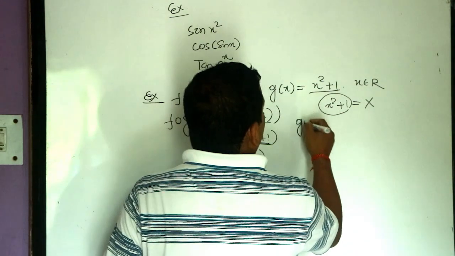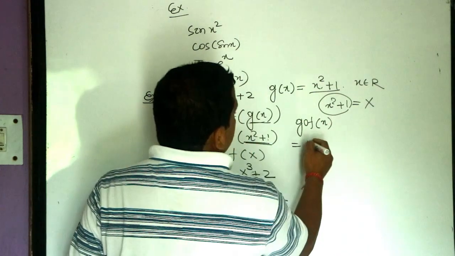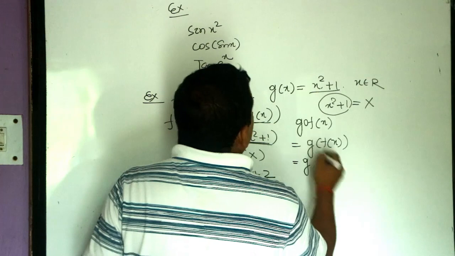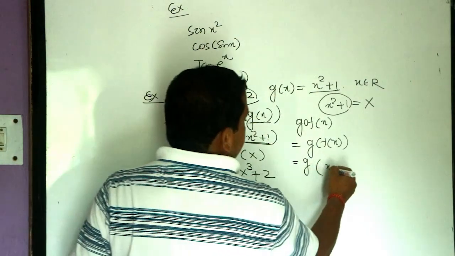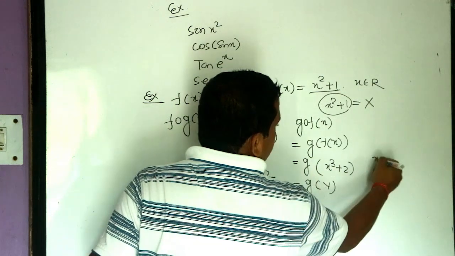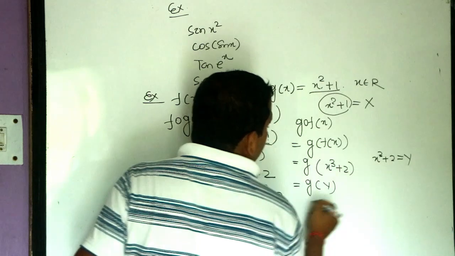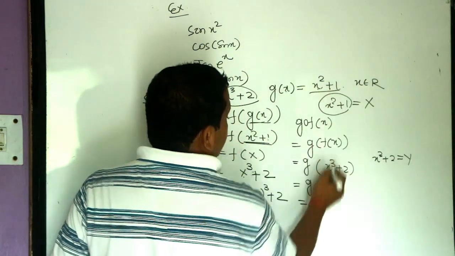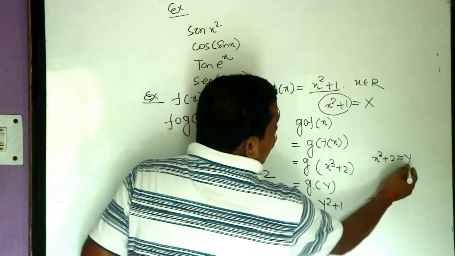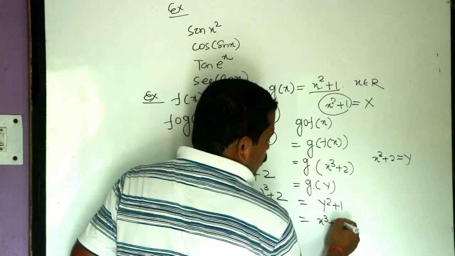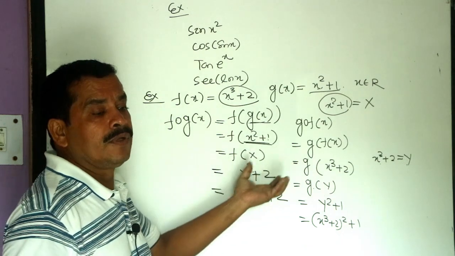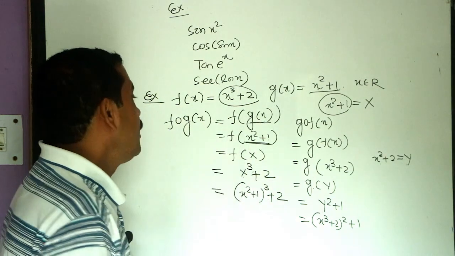Similarly, we can find g of f of x, which is equal to g of... The rule for f(x) is x cube plus 2. Take x cube plus 2 as y. The rule for g(x) is x square plus 1, similarly the rule for g of y is y square plus 1. But instead of y, we take x cube plus 2, so it is (x cube plus 2) whole square plus 1. This is fog and this is gof.